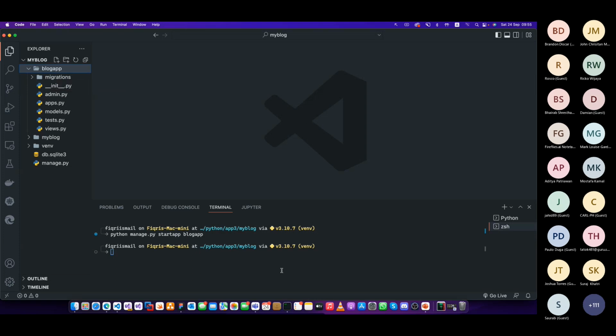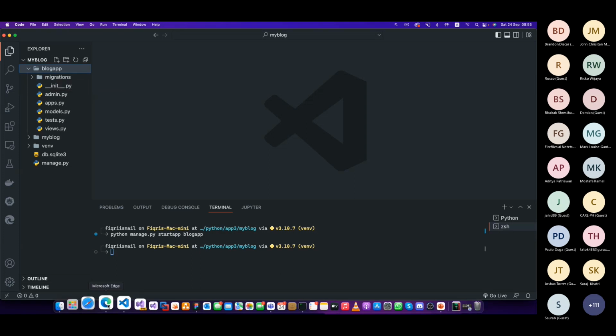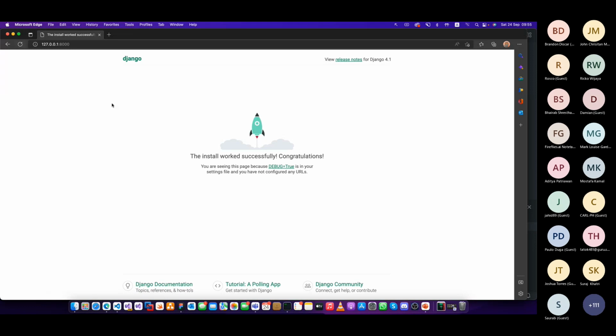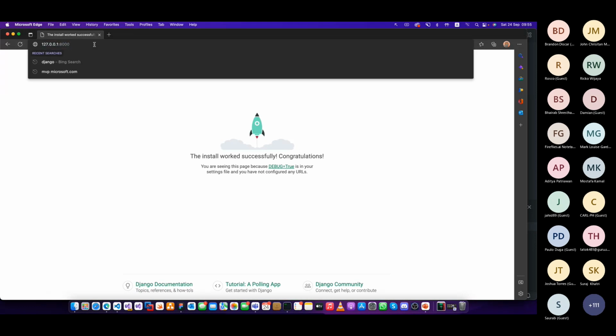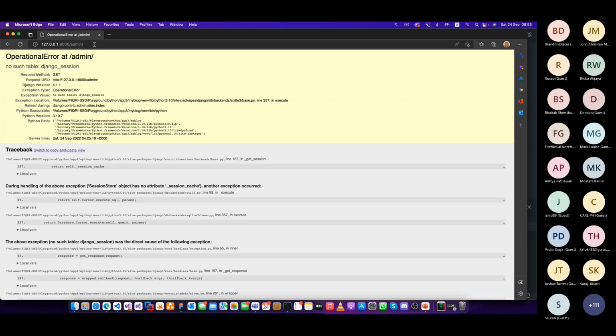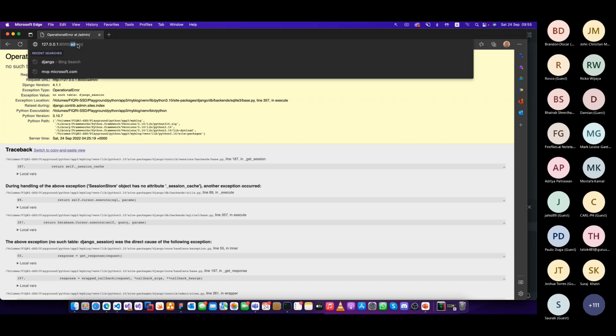If you go back to your website and refresh, and go to /admin, it's not set up yet, so we can create that later. You get an admin by default, right? Let's go back to our application.